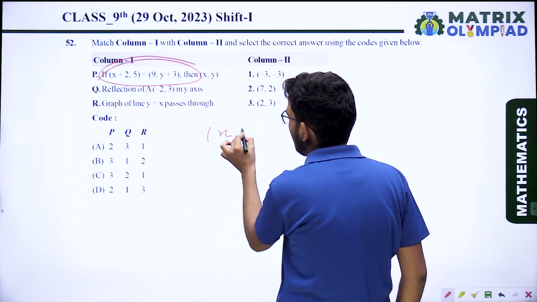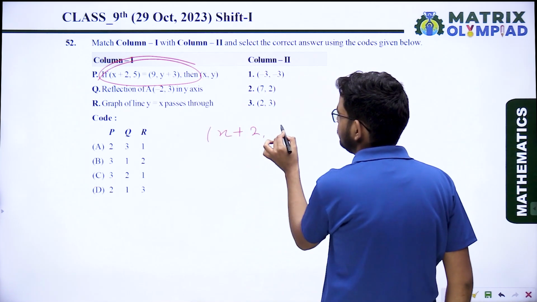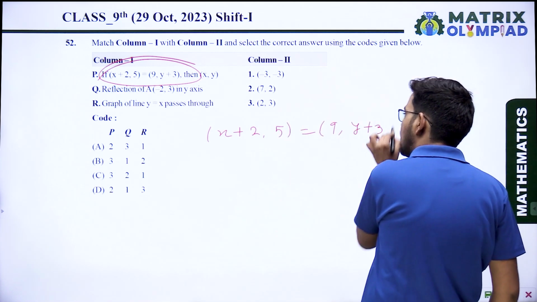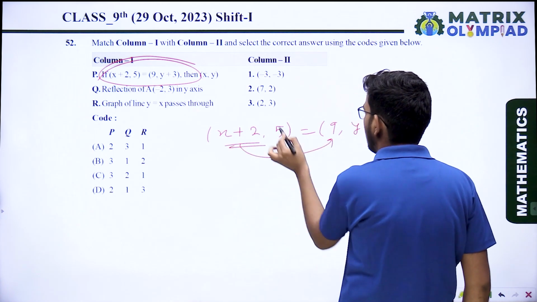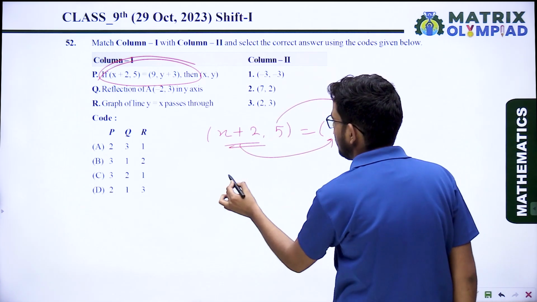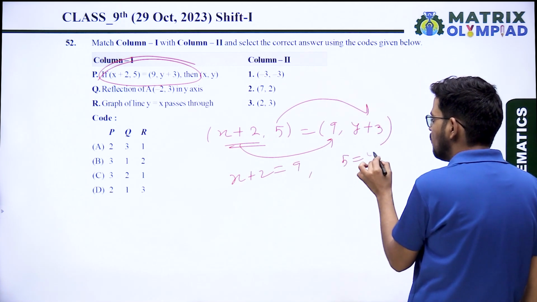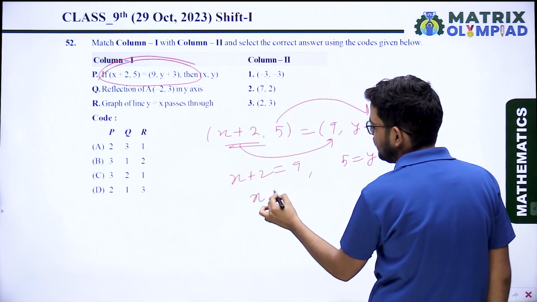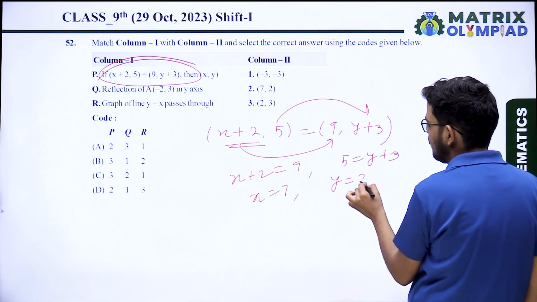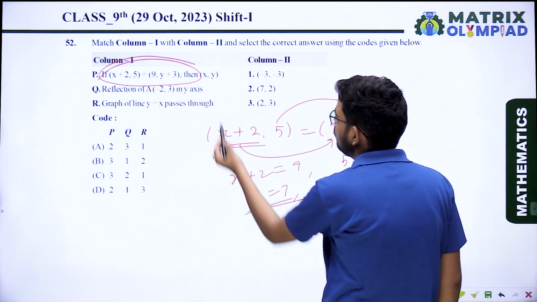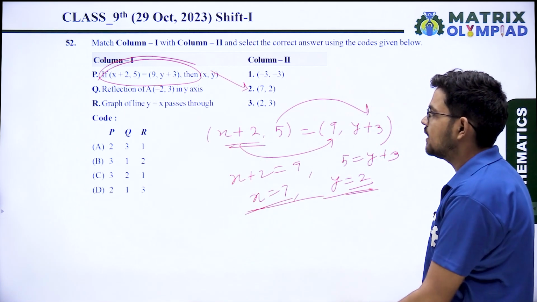If two coordinates are the same, then x plus 2 equals 9 and 5 equals y plus 3. So x will be 7 and y will be 2. So the answer is (7, 2). Second is the correct answer.